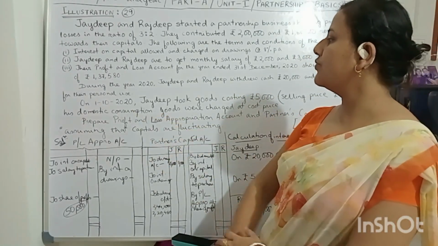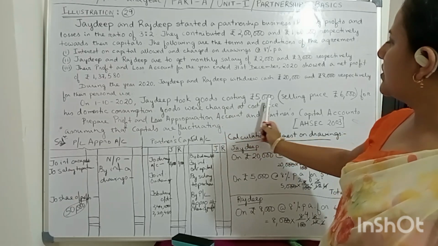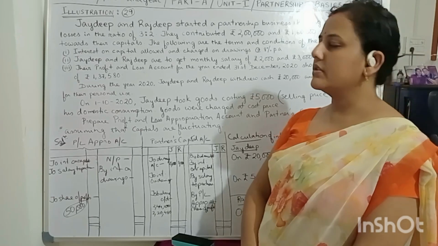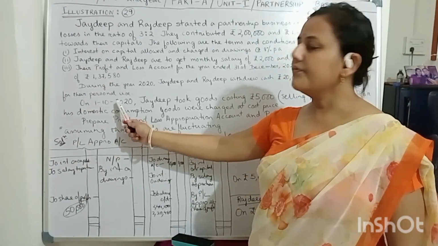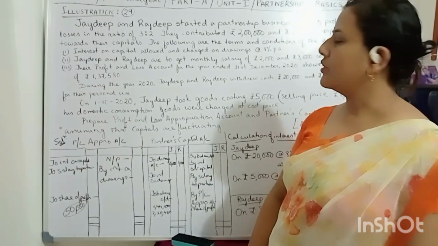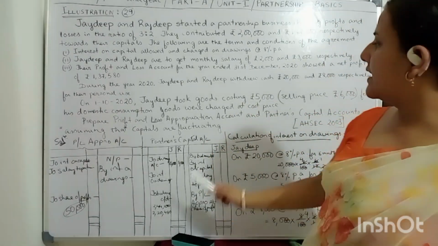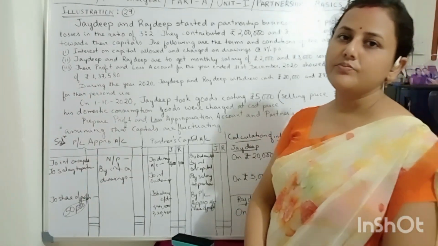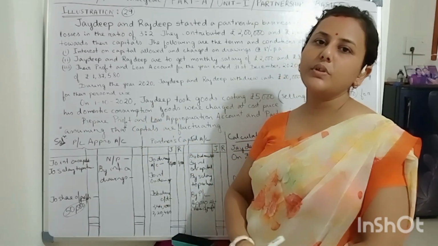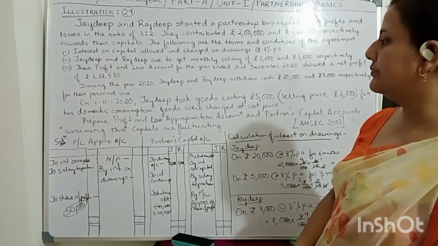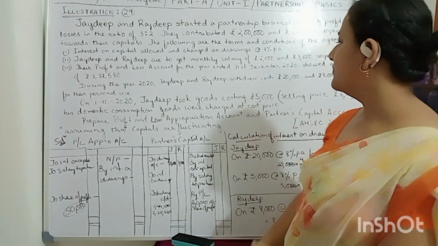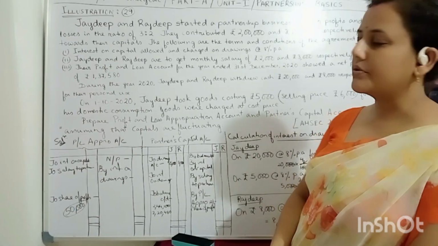On 1/10/2020, Jaideep took goods costing rupees 5,000, selling price rupees 6,000, for his domestic consumption. So on 1st October, what did Jaideep do? He took over the goods costing rupees 5,000, but the selling price of the goods is rupees 6,000. So that is his drawings. He has withdrawn goods from the business for his domestic consumption. Goods were charged at cost price, which is rupees 5,000.